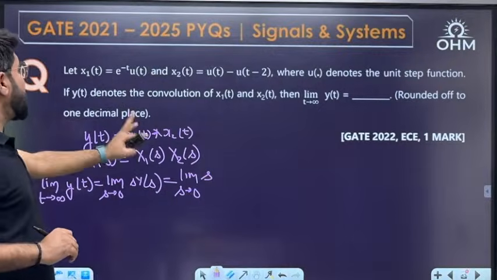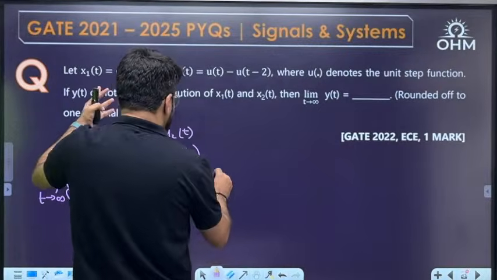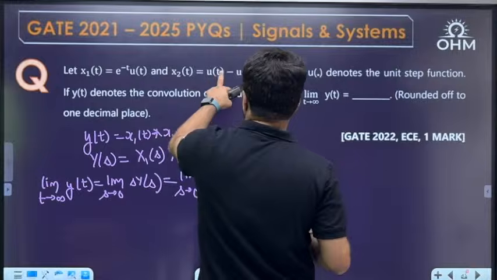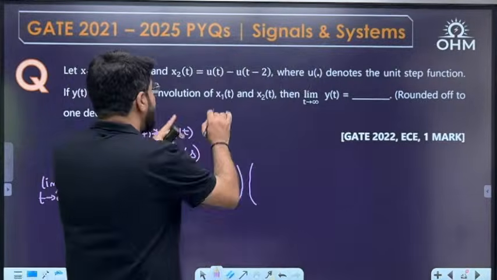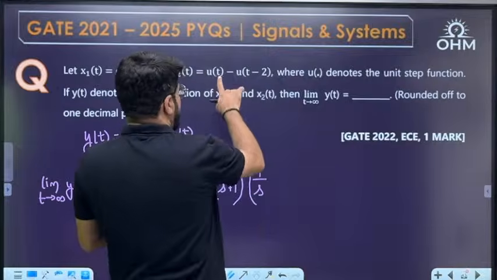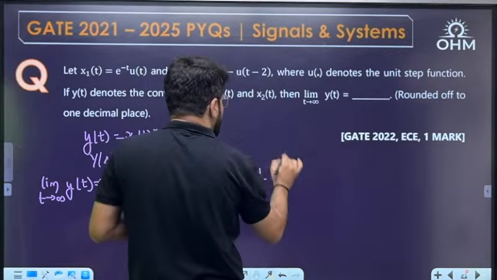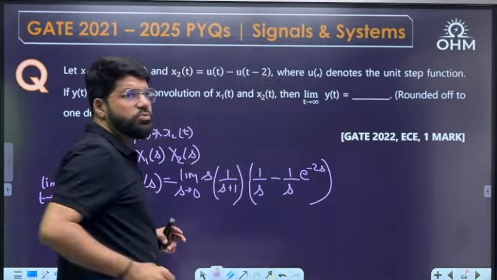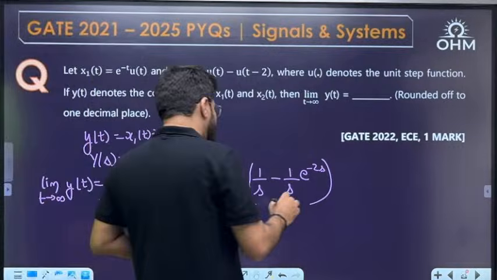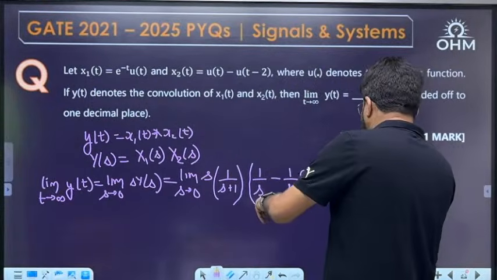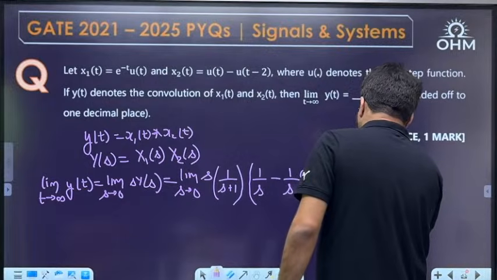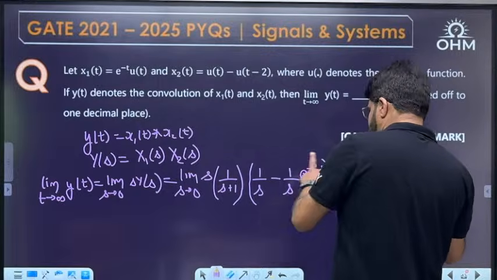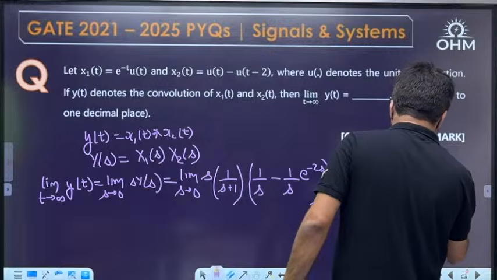Now what is Y(s)? What is X1(s)? The Laplace transform of e^(-t) u(t) is 1 upon s plus 1, multiplied by X2(s). For the unit step u(t), we all know the Laplace transform is 1 by s. For u(t-2), it is 1 by s e^(-2s). Okay, so now see, this s and s will get cancelled. Let me rearrange it first. I'll write it this way: s, 1 upon s plus 1, and then the third term is (1 minus e^(-2s)) by s.